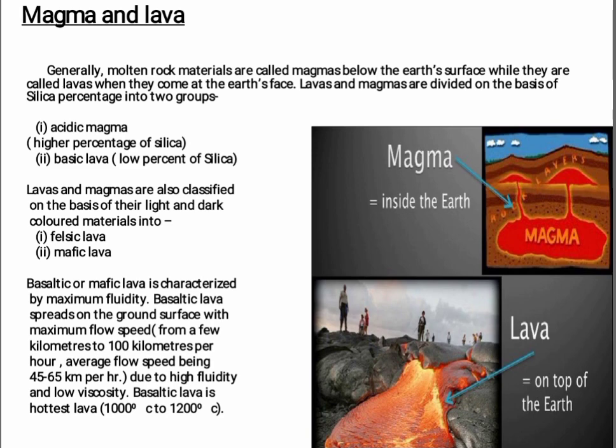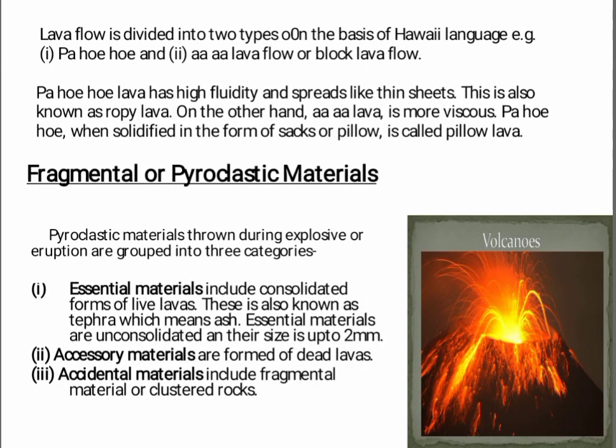Basaltic or mafic lava is characterized by maximum fluidity. Basaltic lava spreads on the ground surface with maximum flow speed from a few kilometers to 100 kilometers per hour, the average flow speed being 45 to 65 km per hour. Due to high fluidity and low viscosity, basaltic lava is the hottest lava, whose temperature varies between 1000 degrees Celsius to 1200 degrees Celsius. Lava flow is divided into two types on the basis of Hawaiian language.